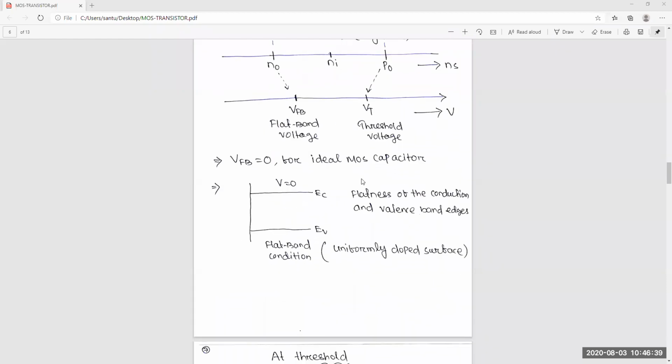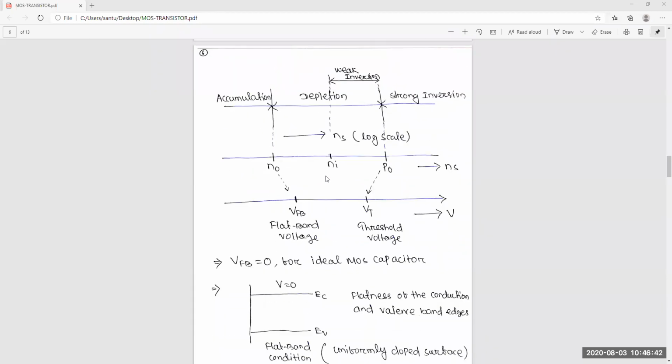So for this ideal MOS, the flat band voltage is 0, because at 0 voltage there is no bending at the surface, whether it is P hole concentration or N concentration. There is no band bending. That's why for ideal MOS the flat band voltage is equal to 0.